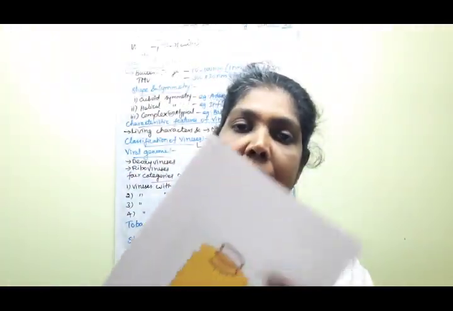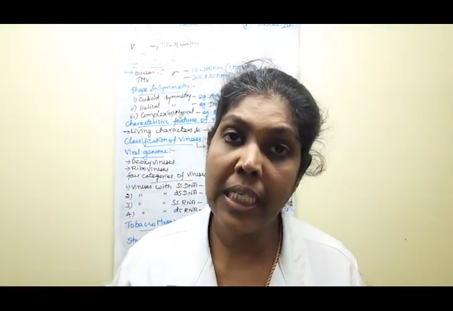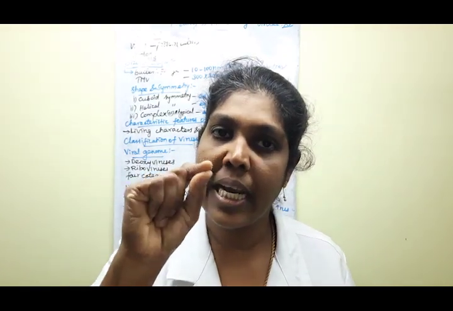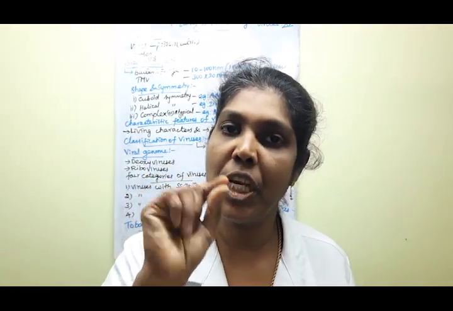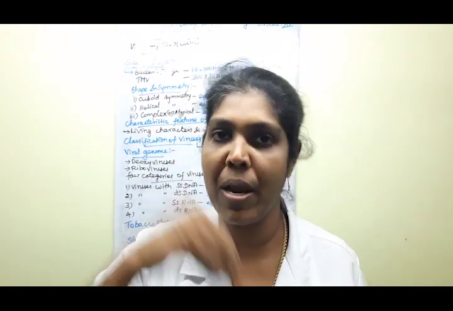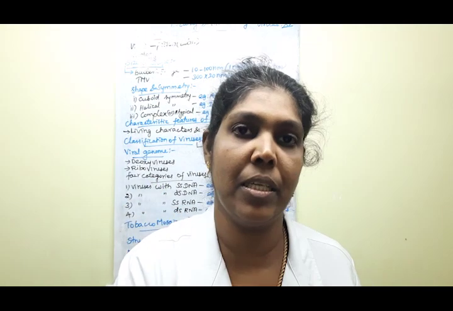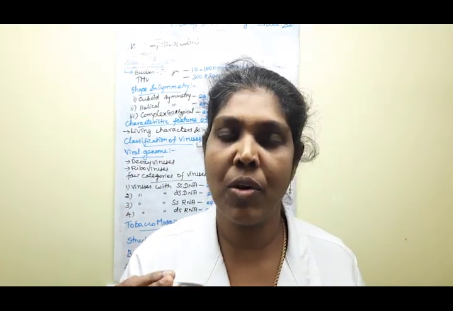Then you have to learn the structure. The diagram part is also very important. Okay, children. The next one is the second type of virus structure, bacteriophage. First learn what you mean by bacteriophage, where bacteriophages are abundantly present, and then the structure of this virus.